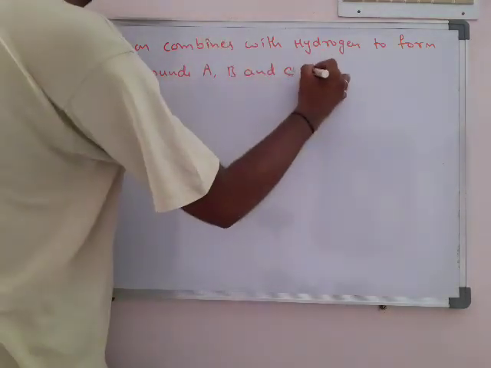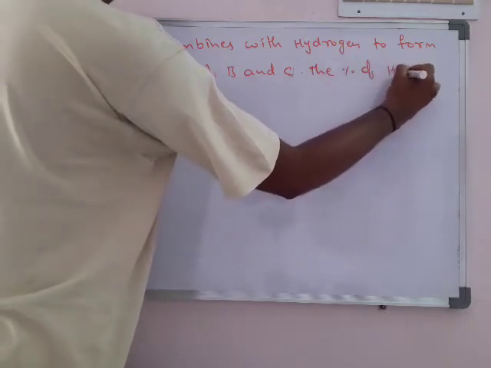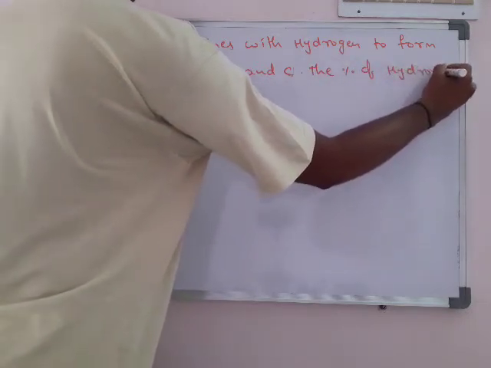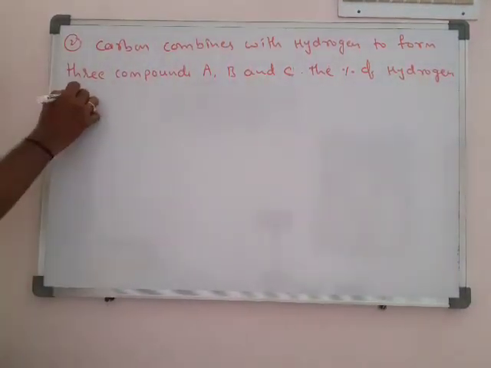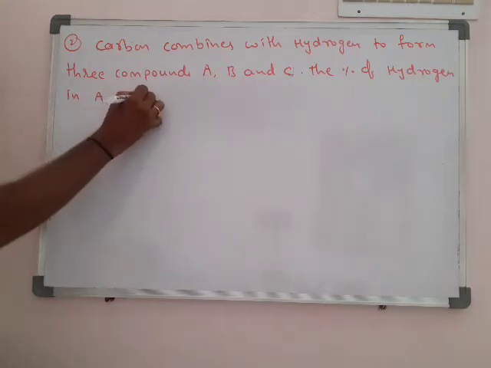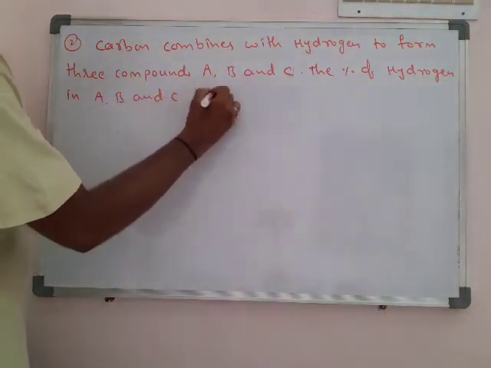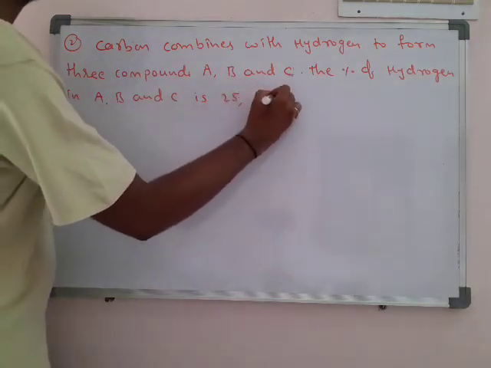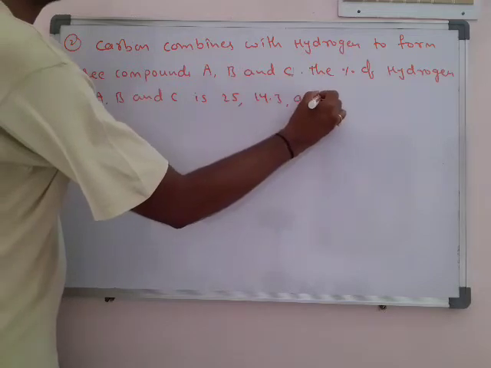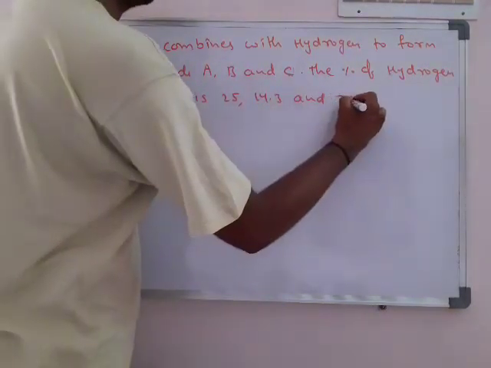Here, the percentage of hydrogen in these 3 compounds A, B and C is given as 25%, 14.3% and 7.7% respectively.